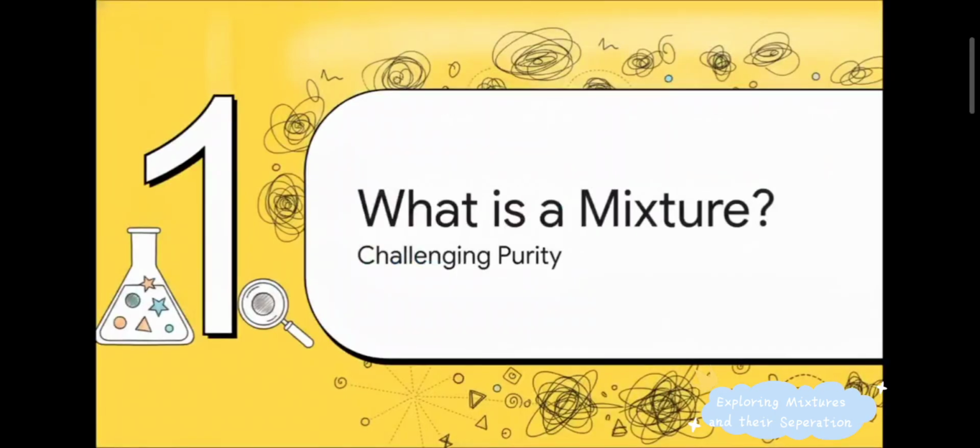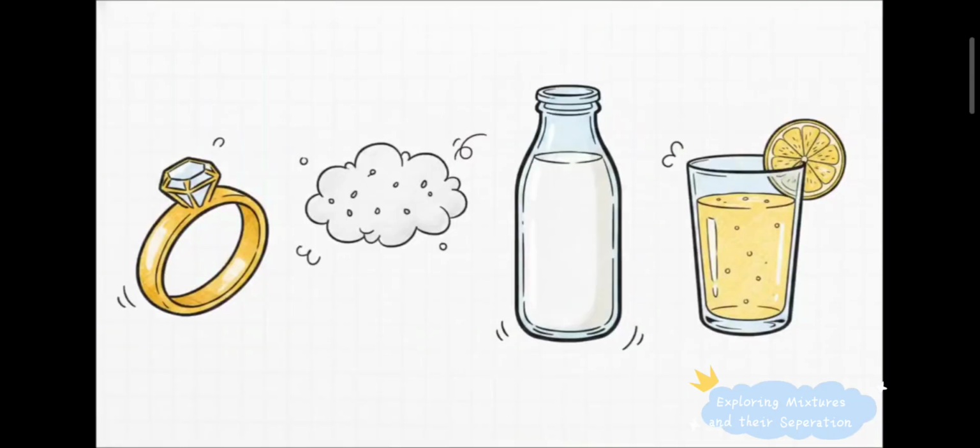All right, Section 1. What is a mixture? We're going to start by challenging your entire idea of purity. So you might look at a glass of milk or a shiny gold ring and think, wow, that's a perfectly pure substance. But scientifically speaking, no way. That 22-karat gold jewelry you buy actually has to have a specific amount of copper mixed into it, just to make it durable enough to wear.